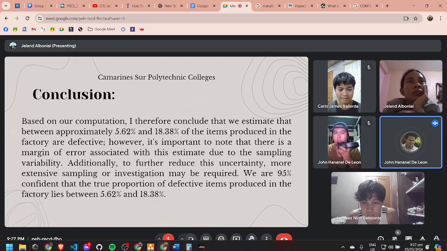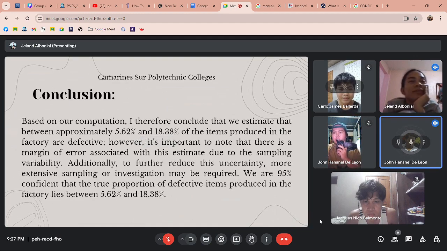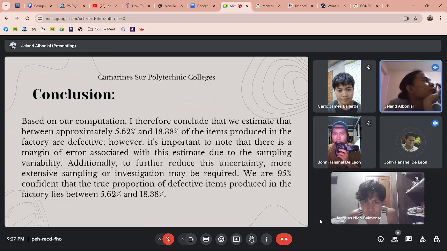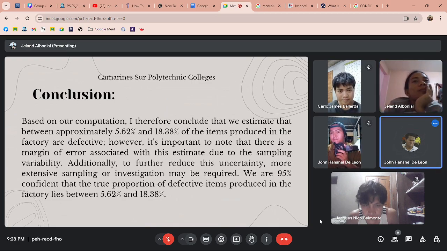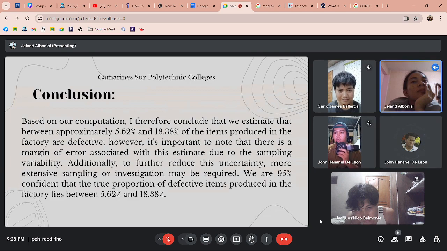Conclusion. Based on our computation, we conclude that we estimate that between approximately 5.62% and 18.38% of the items produced in the factory are defective. However, it is important to note that there is a margin of error associated with this estimate due to sampling variability.